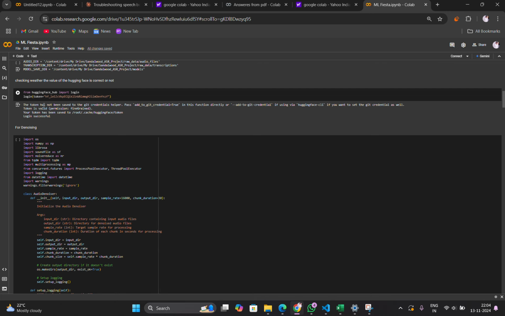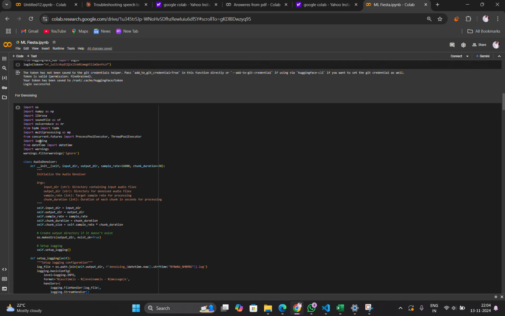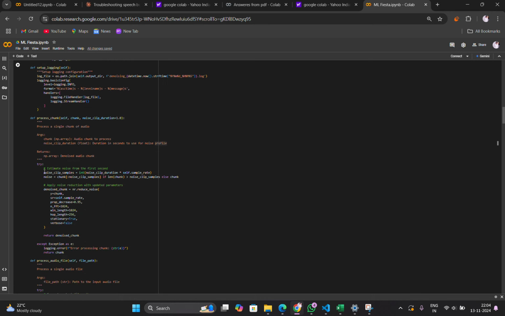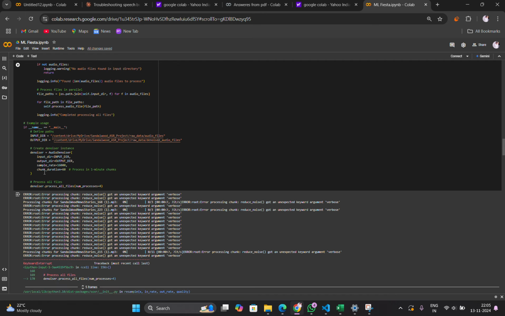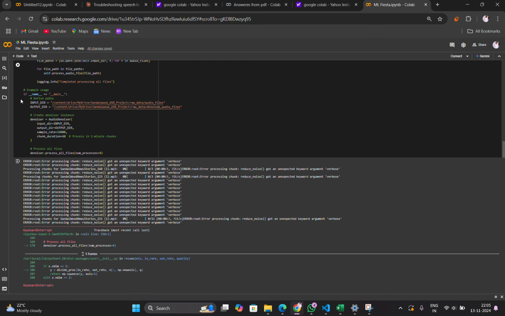Then we are denoising the given data so that we can get accurate Kannada data from the given audio data, because it is too noisy. So we are denoising with the given code. We are taking the input directory from audio files and giving it to an output directory, which is denoised audio files.